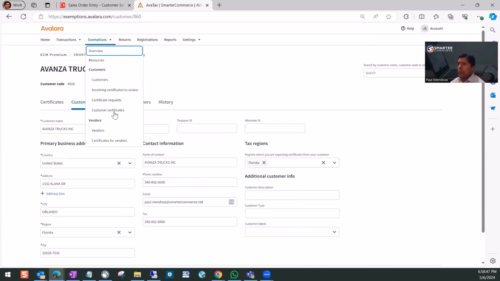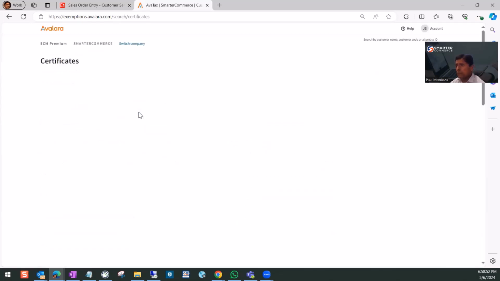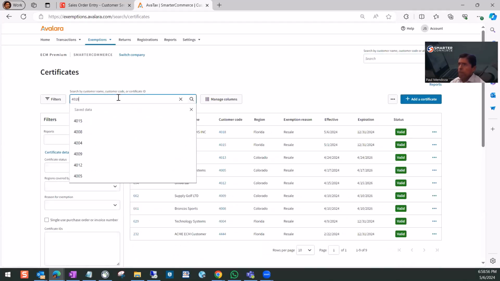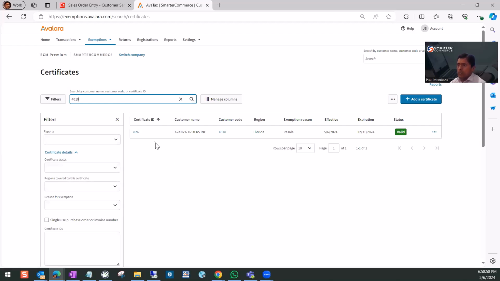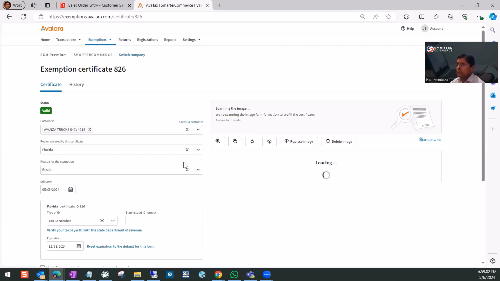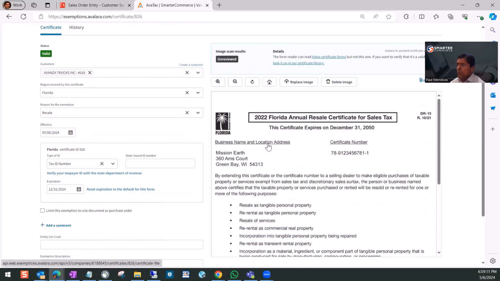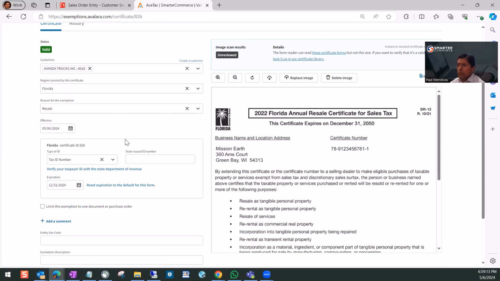Let's take a look at the customer certificates. And let's do a filtering. And now we have this certificate already uploaded. And let's take a look. Actually, the image scan result is in review. Some of the information was retrieved and assigned on the left panel, which is the metadata.